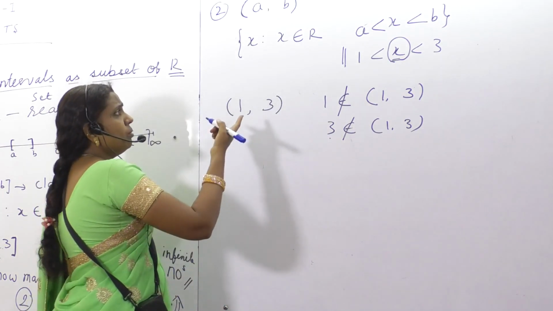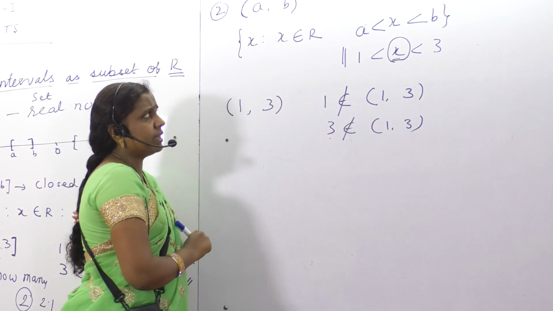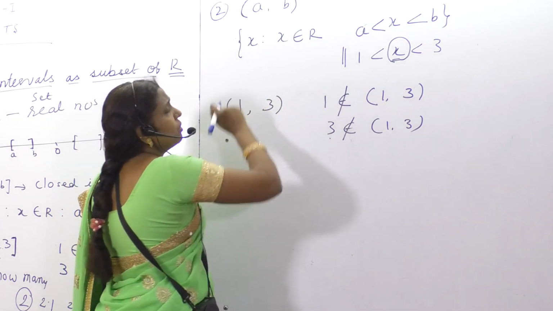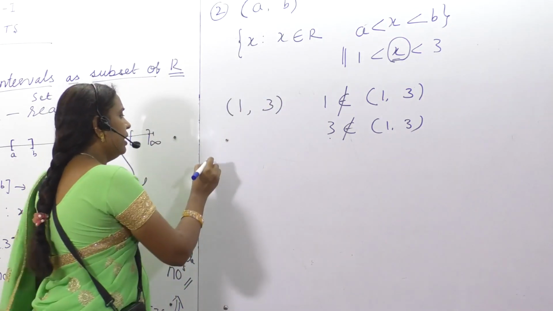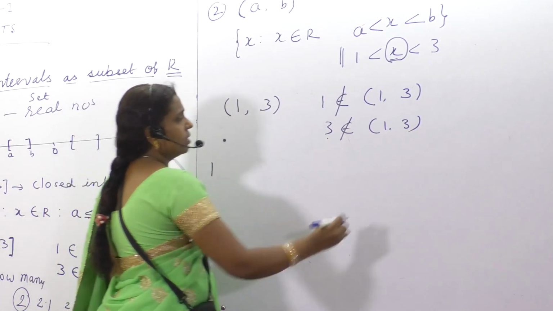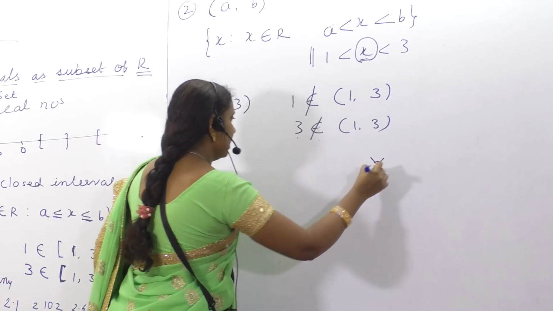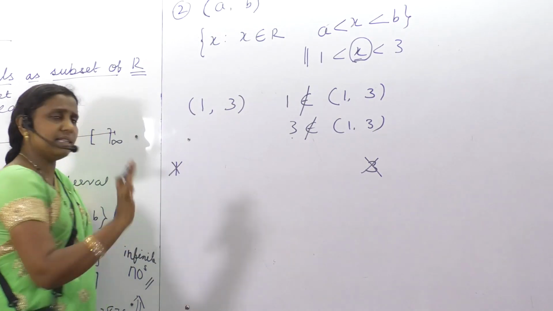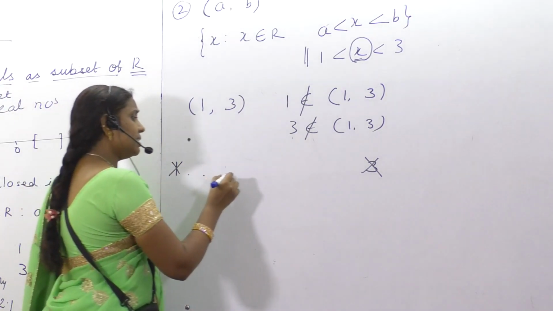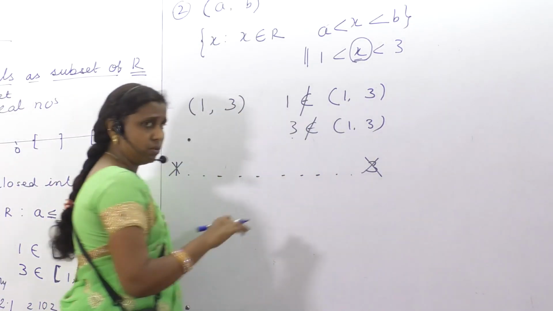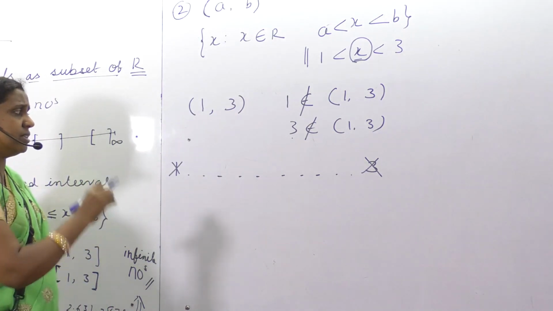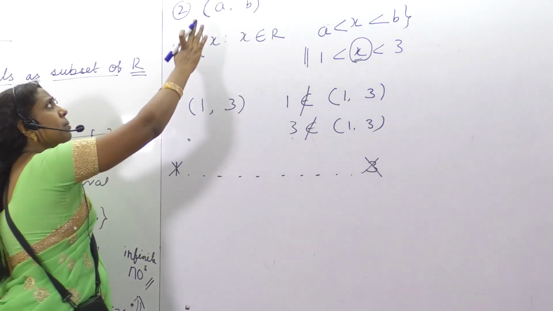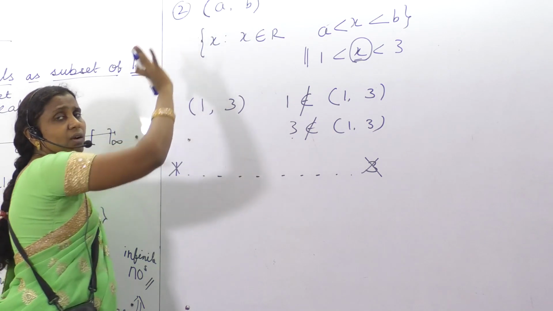Then what kind of numbers can we put in this open interval? That we will check. It should not be 1 and it should not be 3. Only this is the condition. Whatever lies in the range 1 to 3, except these 2 points, all the points will be in the open interval.